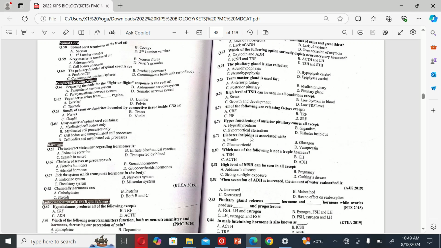The next MCQ is: diabetes insipidus is associated with insulin, glucose, and D. Vasopressin. The next MCQ is the last one. The correct option is D.